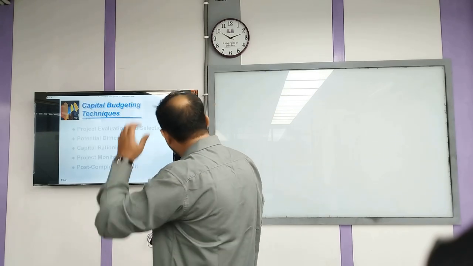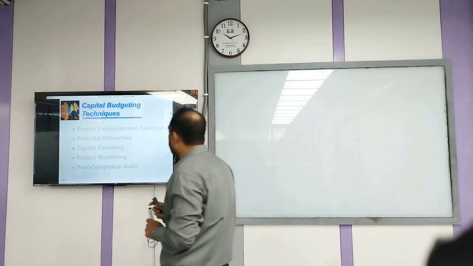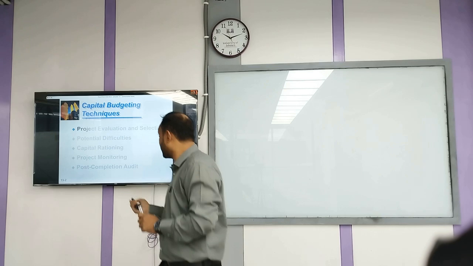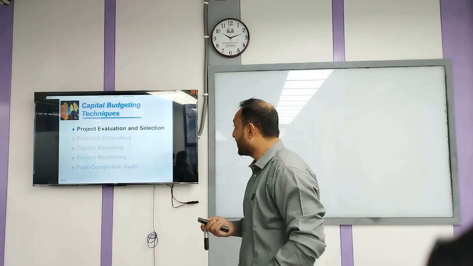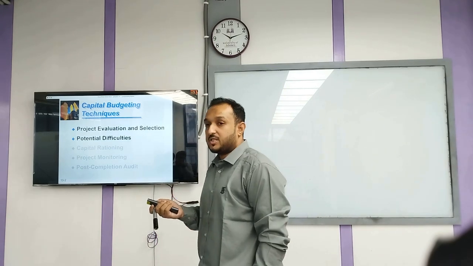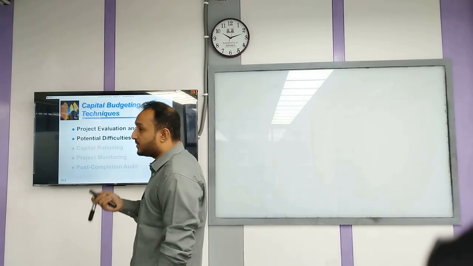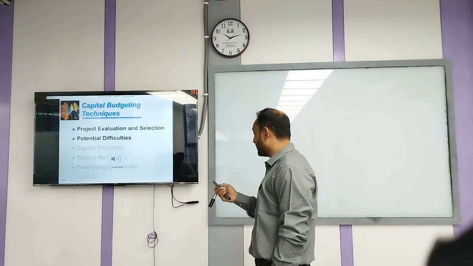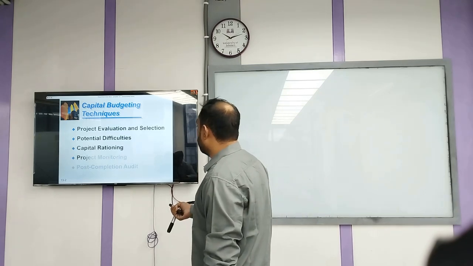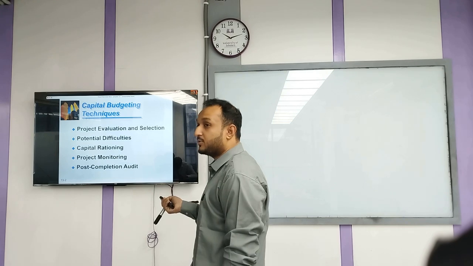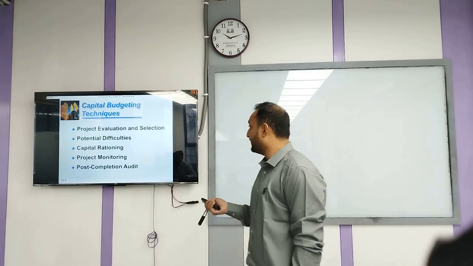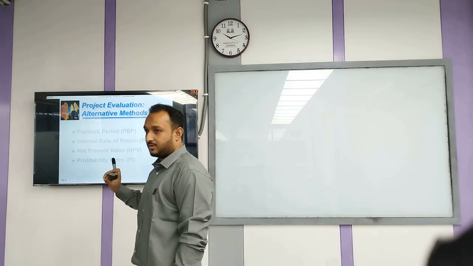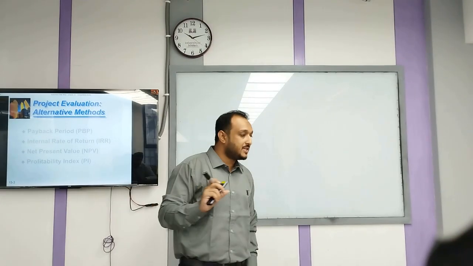So why do you need capital budgeting? It is very simple: project evaluation and selection. Right? Project evaluation and selection, we need capital budgeting. So there can be some potential difficulties. We can deal with this with capital budgeting. So capital rationing আমরা কথা বলব, project monitoring কিভাবে করে, that we will also see. And post completion audit, why do we need post completion audit? Audit টা কেন দরকার?